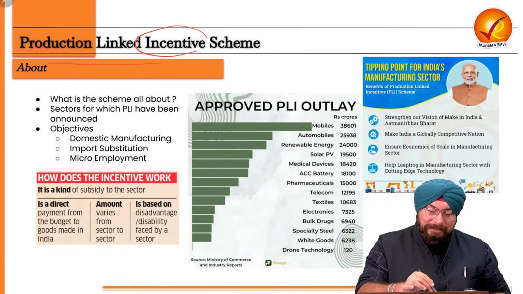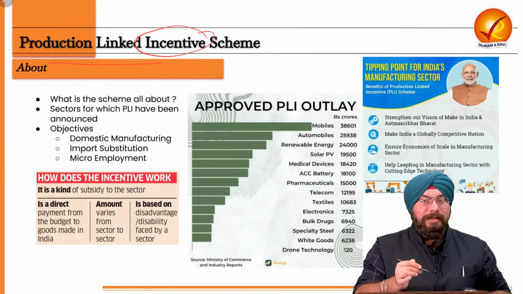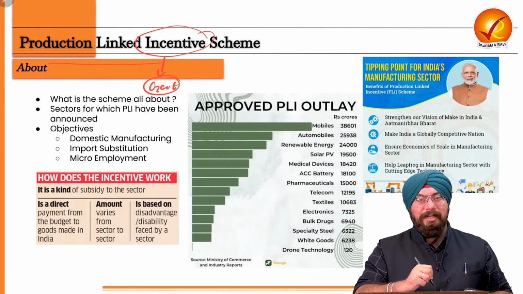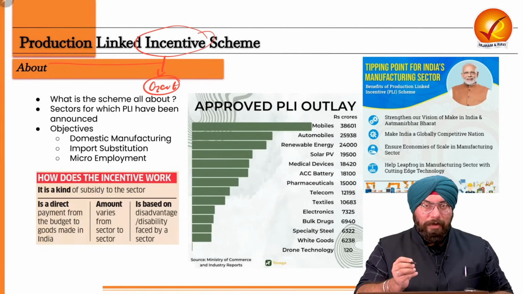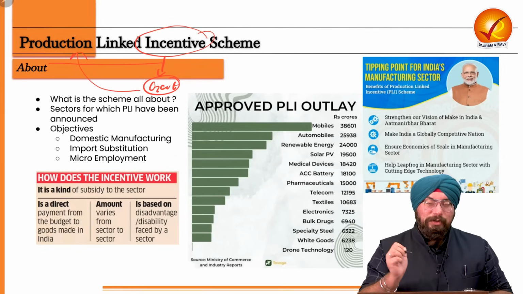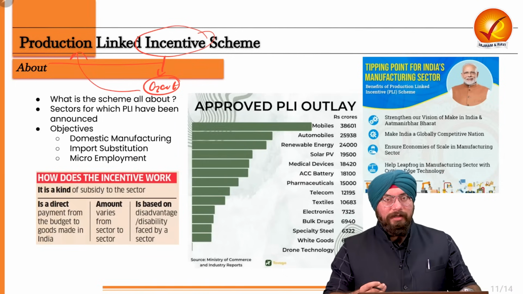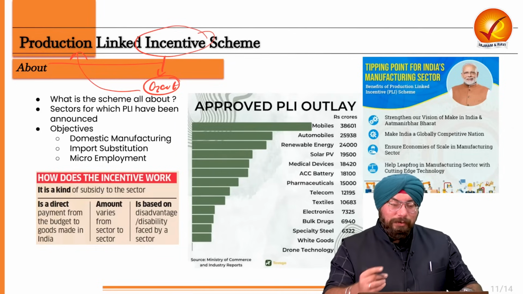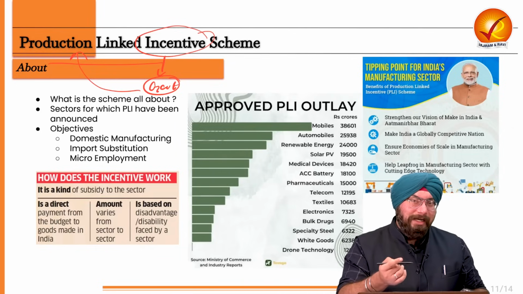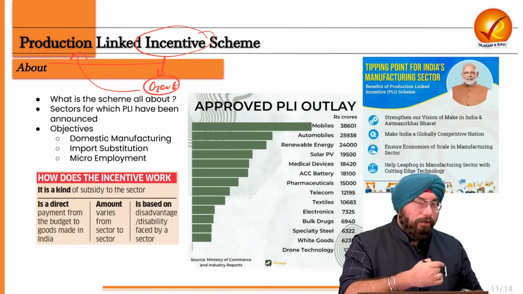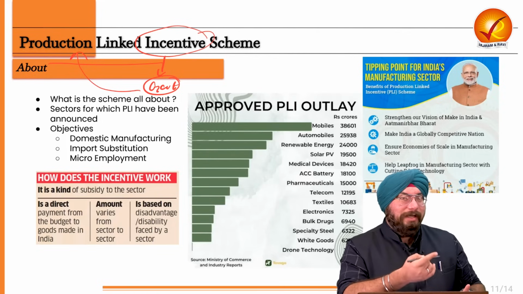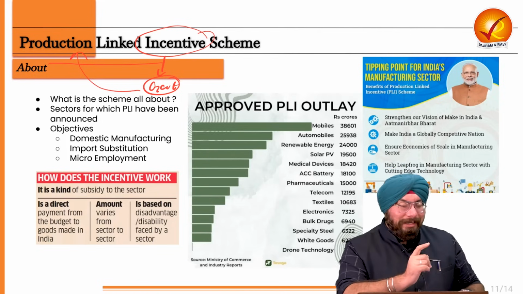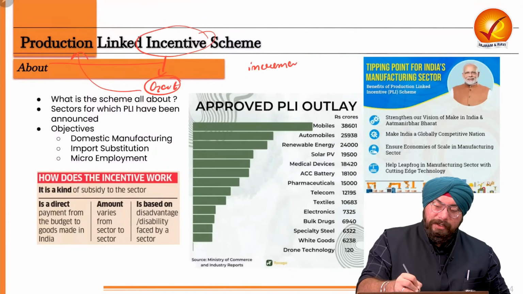So of course, an incentive will be provided. Who will be providing that incentive? Of course, the government is providing the incentive, right? Linked to what? It will be linked to the levels of production. And who is producing? The producers, the manufacturers, the private sector, right? So the government will be providing incentive to the producers, to the manufacturing sector. Why do they need to provide the incentive?